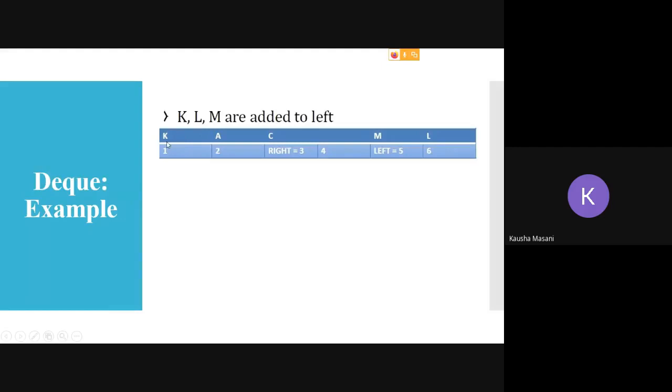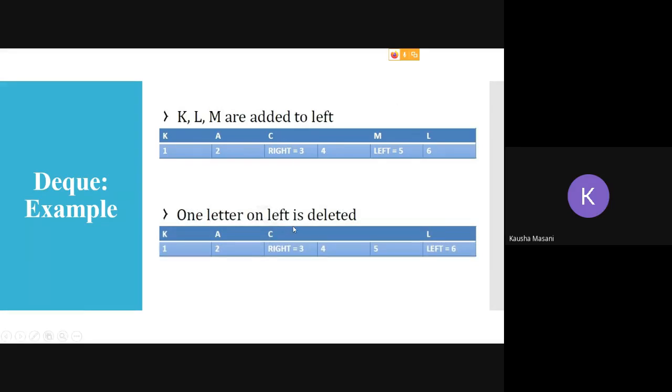So you see it went back in this circular manner, but insertion is happening from both the ends, from this side also, from this end also. Deletion is also happening from both the ends, as I told you previously.